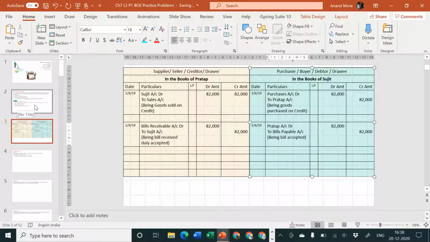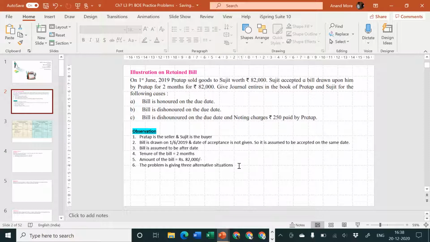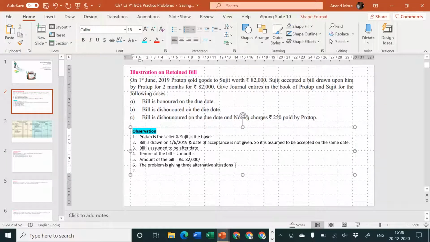Next part. They have told you that the bill is for rupees 82,000 and it is for 2 months. Let me just consider the due date. Due date is equal to 1st of June 2019 plus 2 months. Now the bill is for 2 months, that means nothing will be added to 1 but it will be added to 6, that becomes 1/8. I hope it is easy for you to understand. So it will become 1/8 2019. Please tell me 1/8 2019 is which due date? Nominal due date or legal due date? Think about it.